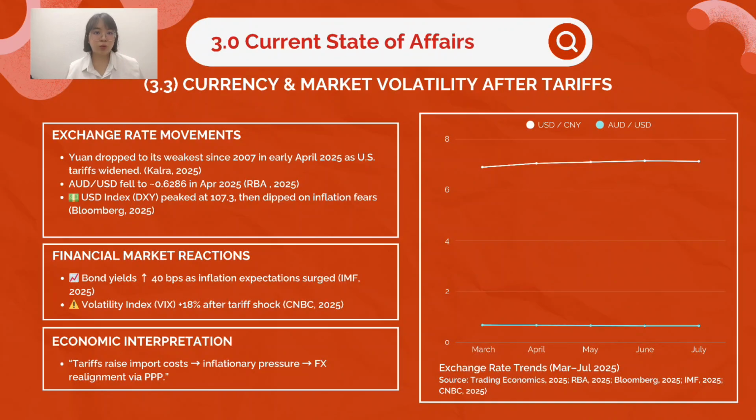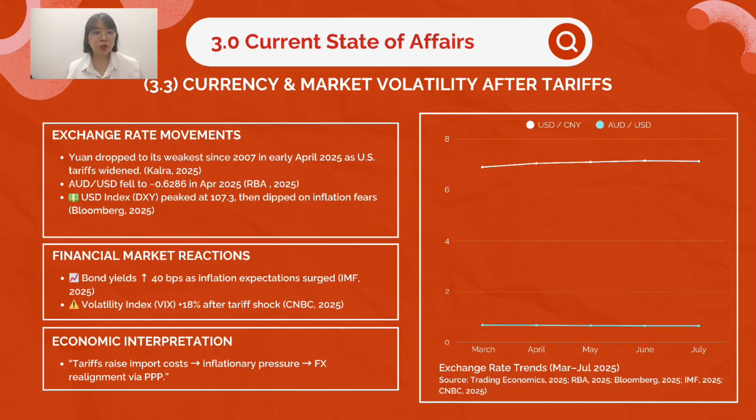Currency and financial markets reacted sharply to the tariff escalation. The Chinese yuan weakened to its lowest level since the year 2007, signaling capital outflows and reduced investor confidence. The Australian dollar also fell to around 0.6286 amidst falling commodity demand.